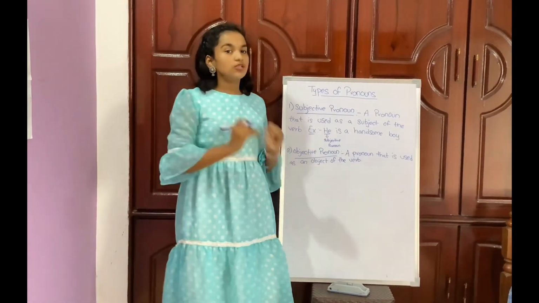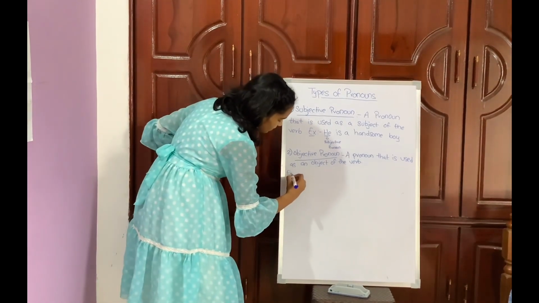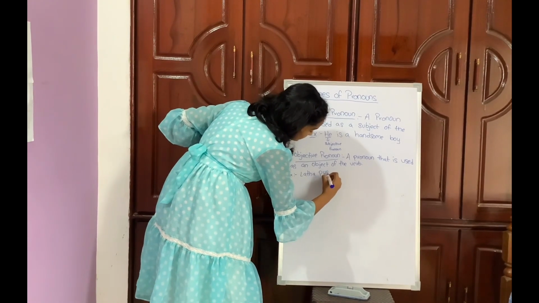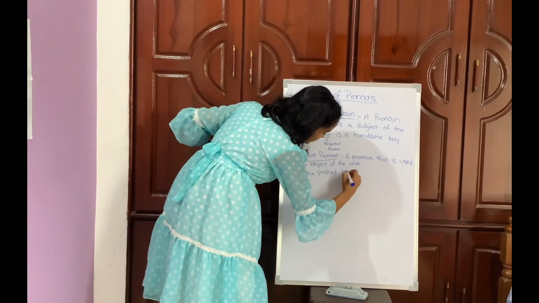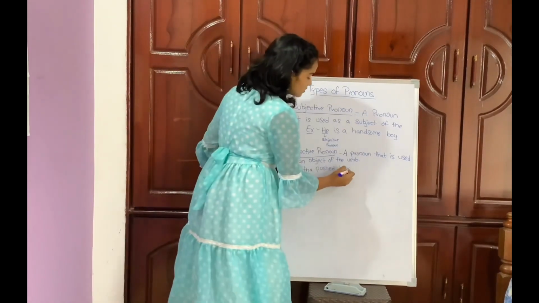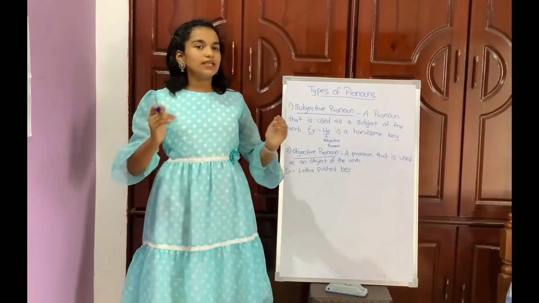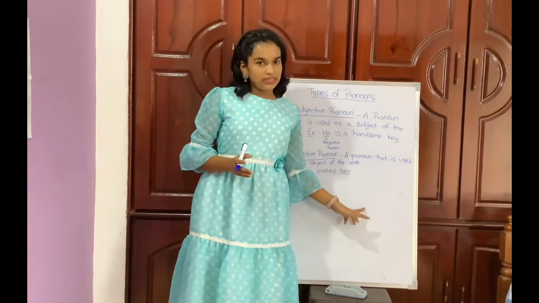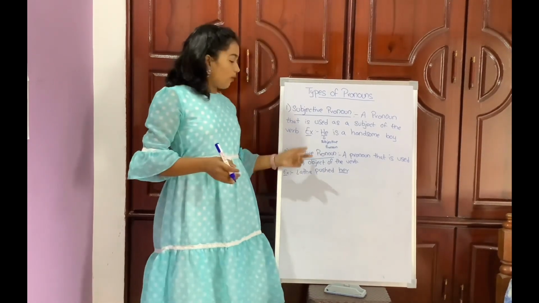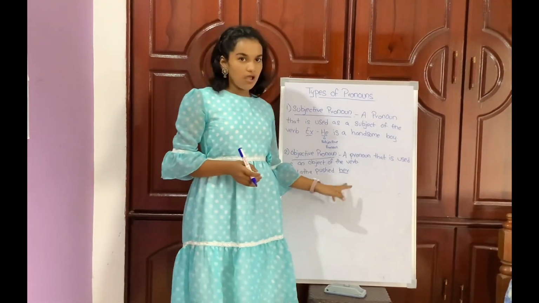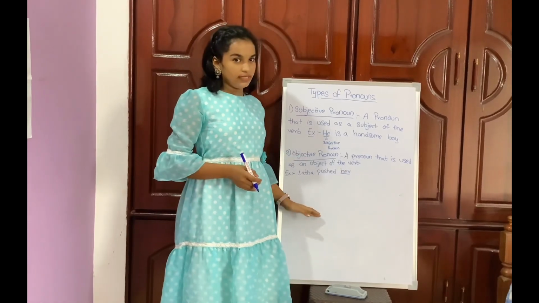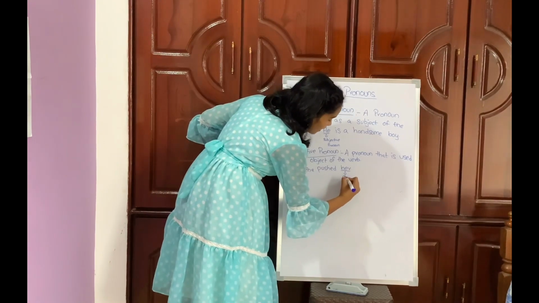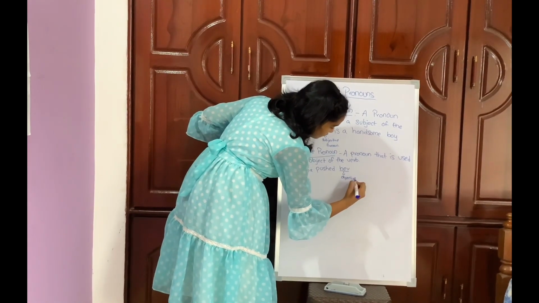I'll explain this also with an example. Example, Lata pushed her. In this sentence, her is called as a pronoun. So instead of her, we can keep any other girl name like Sita or Geeta. Let's take Sita. Lata pushed Sita. So Sita is called as an object here. So instead of Sita, we wrote her. So her is called as an object in the sentence and it is a pronoun. So her is called as an objective pronoun.